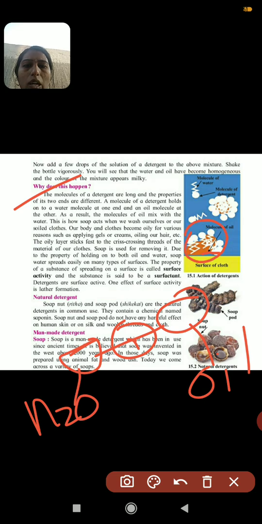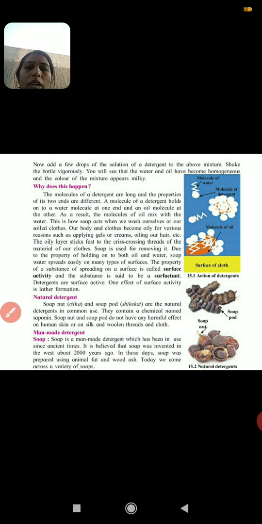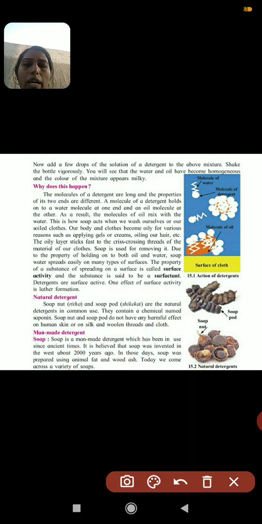Here they have shown all things. That's why we can easily clean all things with the help of soap and detergent. Now, detergents are of two types, natural and man-made. Here they have shown natural detergents: soap pod means shikakai, and soap nut means reetha.